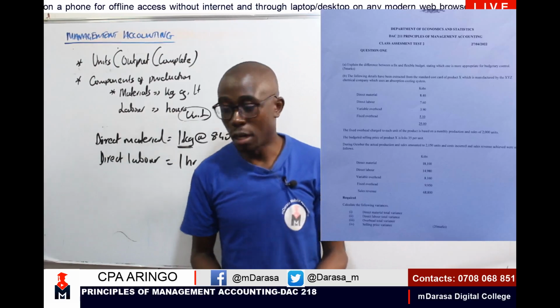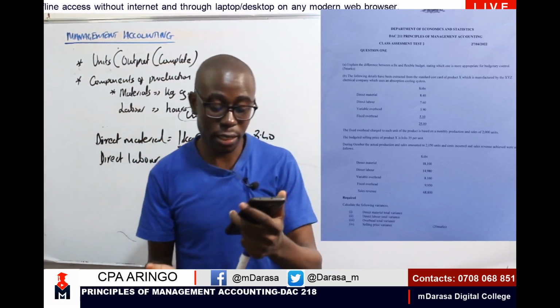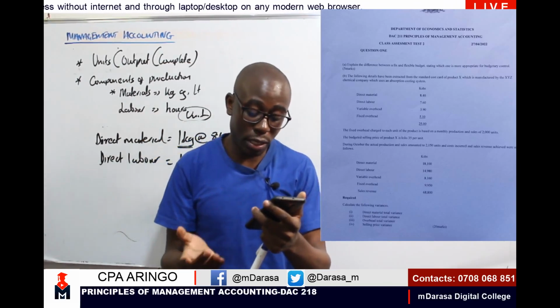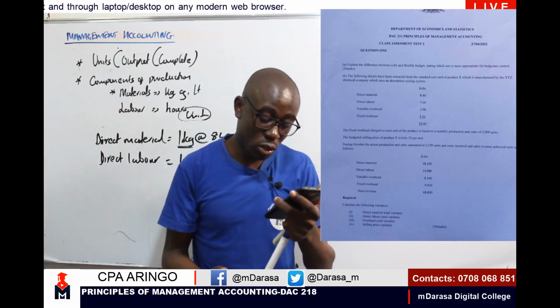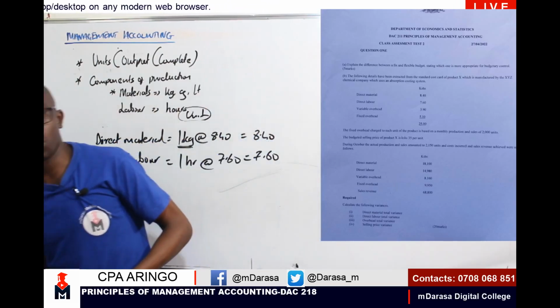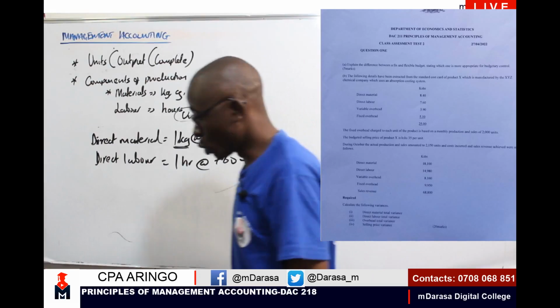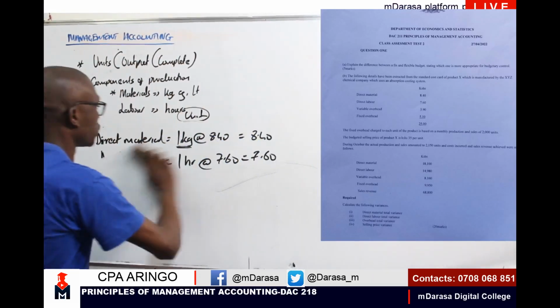Okay. Now, once we have that in mind, we are given our actual data there. Then required here, you are told to calculate the following variances: direct material total variances, direct labor total variances, overhead total variance. So given such a question, my good student, the first thing that we should do, of course, always is to smile. And why should we smile? We should smile because here, we can either use the long route or we can use the shorter route. So let me use the shorter route.